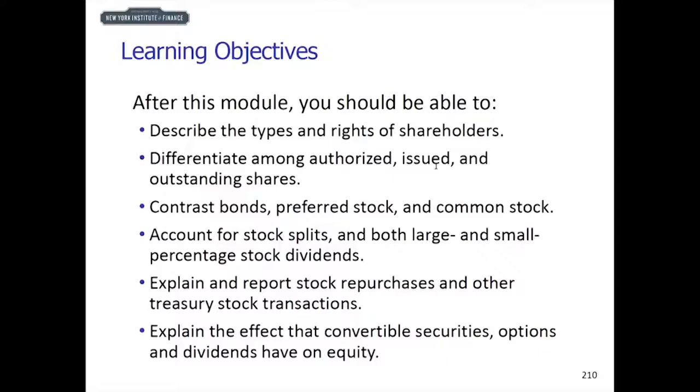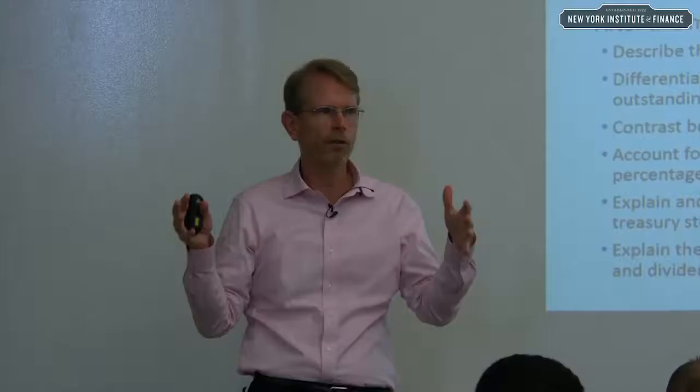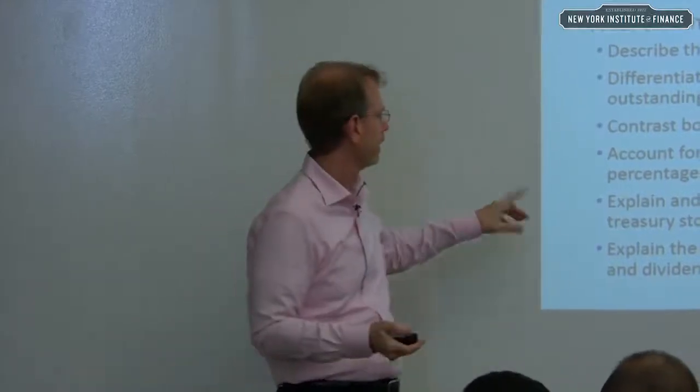We're going to look at different ways of financing, either by using bonds or convertible bonds or preferred stock. So we'll talk about what preferred stock is. We're going to look at accounting for stock splits and also stock dividends. And we're going to explain how you account for stock repurchases and other transactions that involve treasury stock. And remember, before I told you, treasury stock is stock that is held by the company. It has no value, but it's held by the company. Okay.